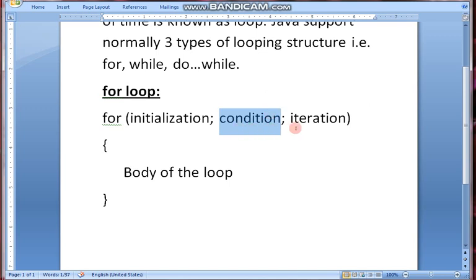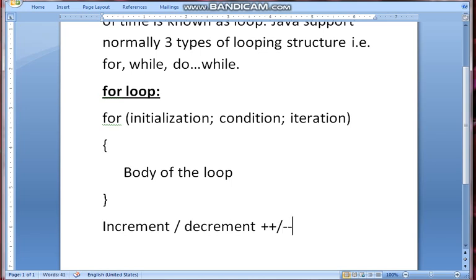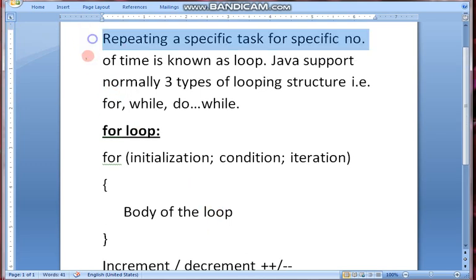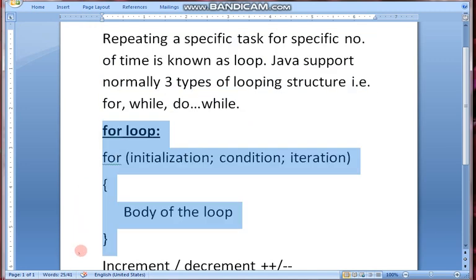Iteration is how the loop is continuing, whether the loop is continuing ahead or backward. Iteration can be done in increment or in decrement. Either we do the increment, that is plus plus, or we do minus minus, meaning plus 1 or minus 1. So this is the theory about loop, as well as the syntax of for loop.